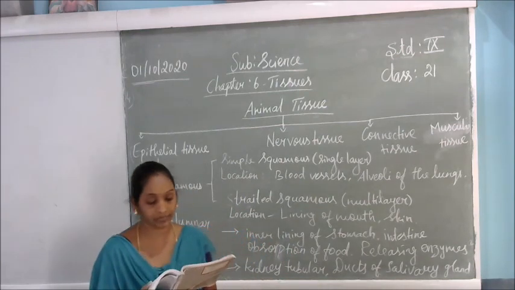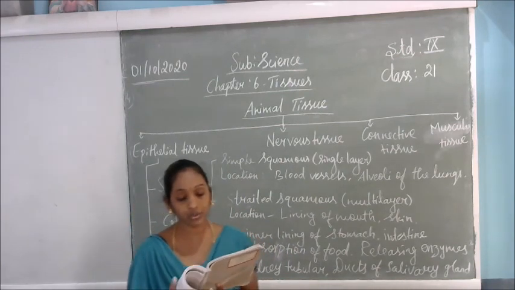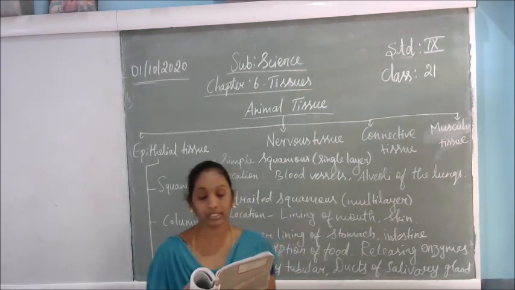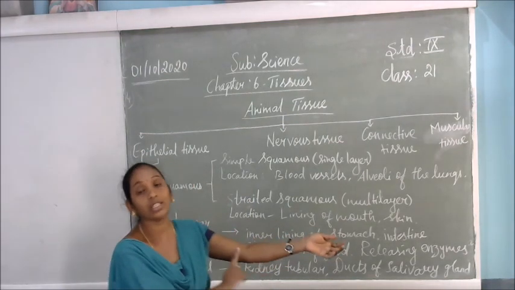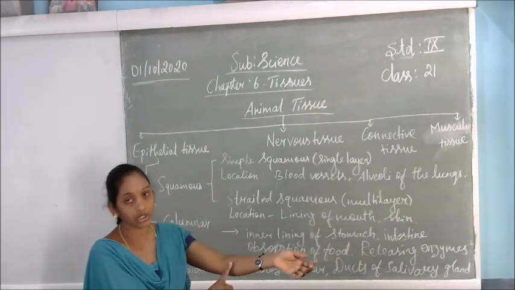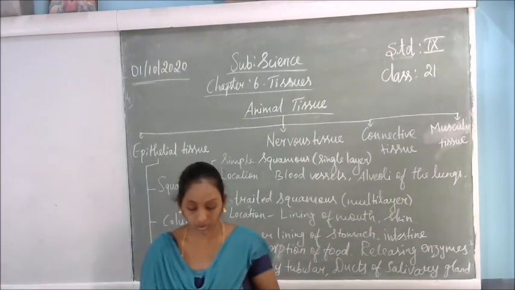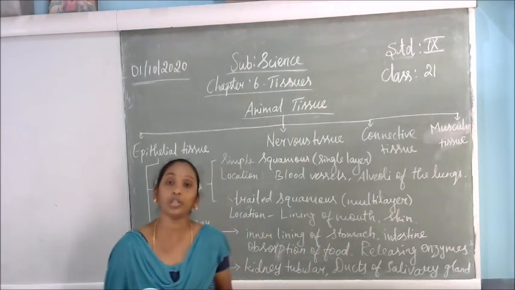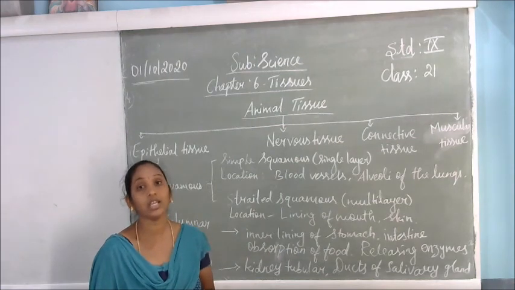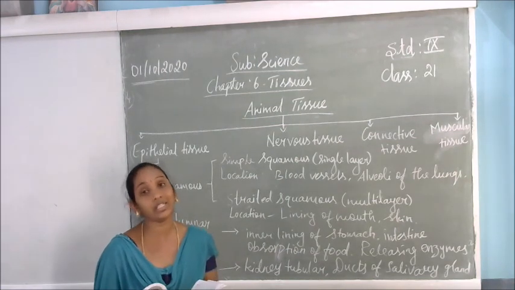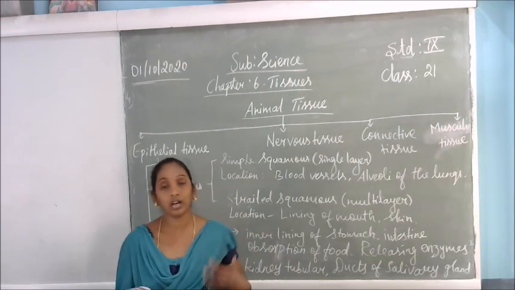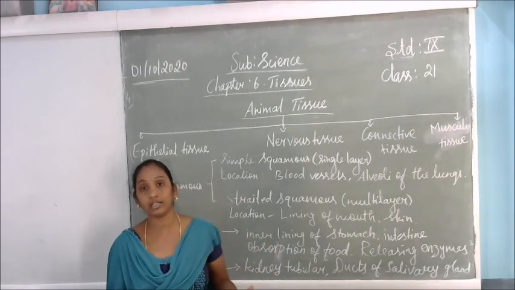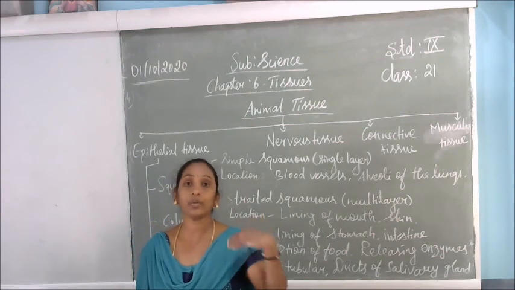Epithelial tissues are first the covering or protective tissues in our animal body. Even in our skin, you can see that skin is there, no? So in the skin, what tissue will be present? Epithelial tissue will be present. So the important work of the epithelial tissues is to protect or cover our internal organs. Internal organs are there, no? Like heart, lungs, brain, everything is covered by our skin.